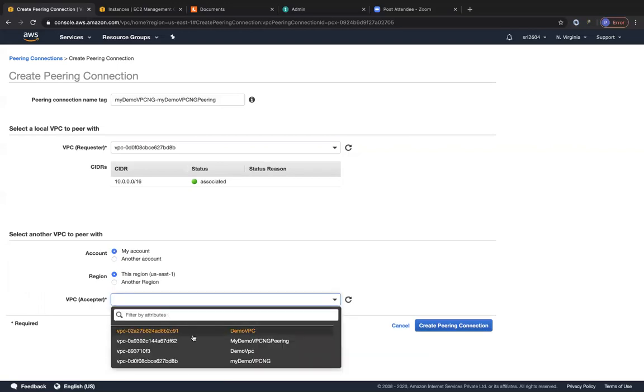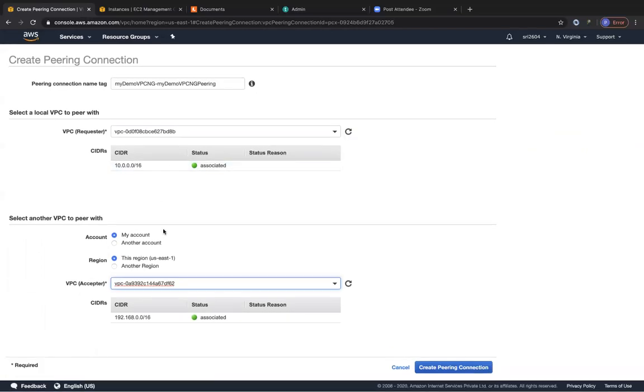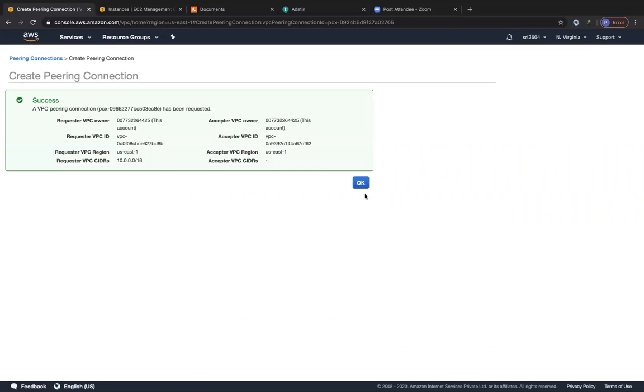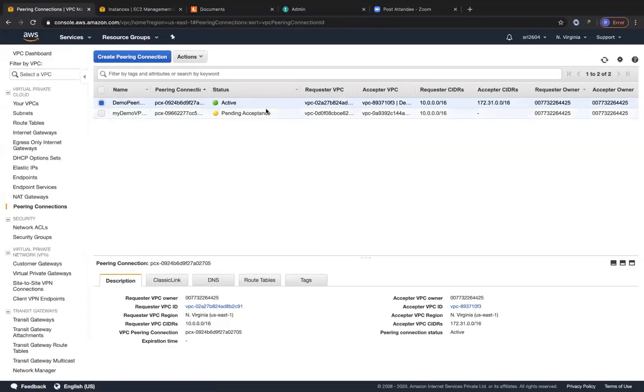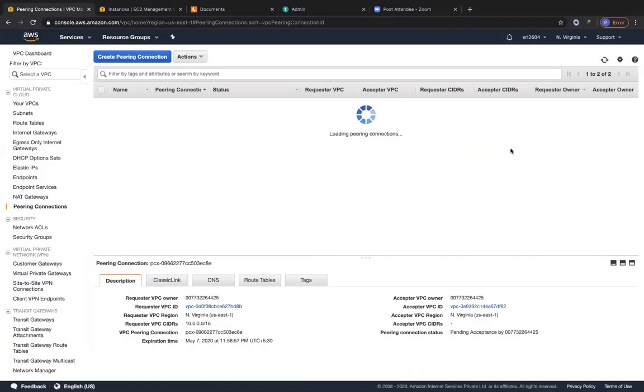So I am going to go with the peering VPC. You can see over here, this is a 10 dot network, and I'm peering it with the 192 dot network. So let's create the peering connection. Once you have created the peering connection, someone has to go ahead and accept it. Since I'm the owner of the same AWS account, I'm going to click on actions, click on accept request, and click on yes, accept. So now the peering connection is active.